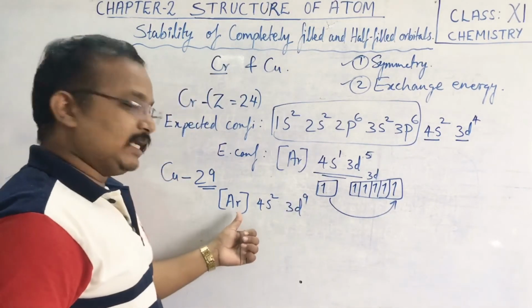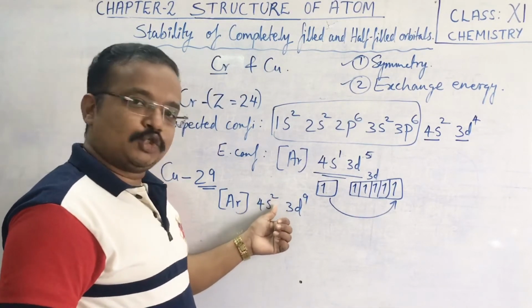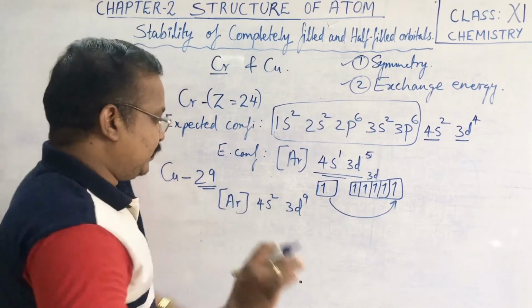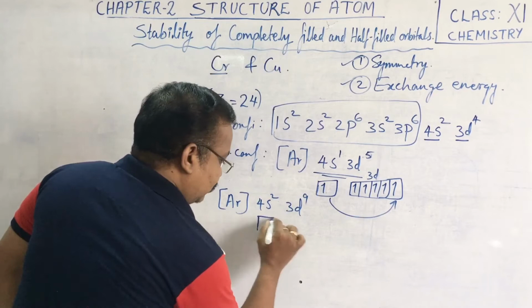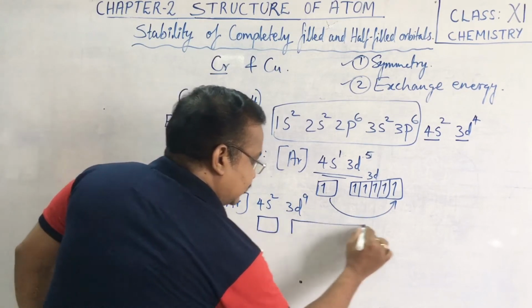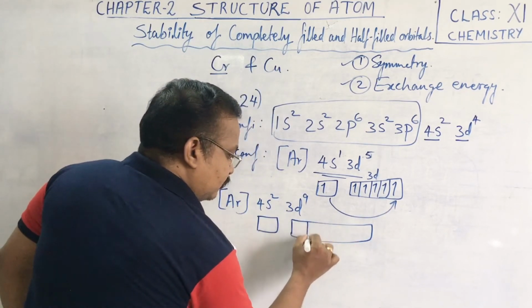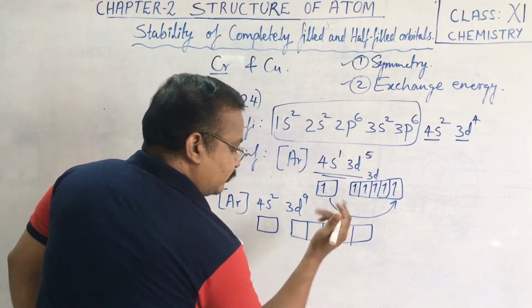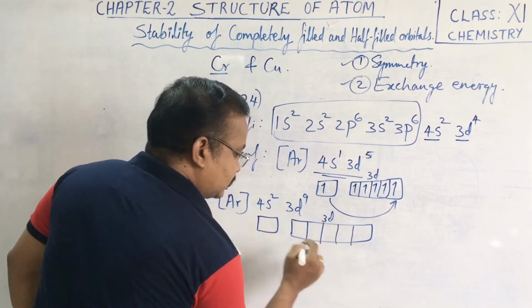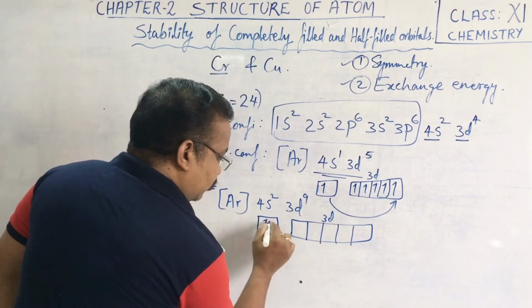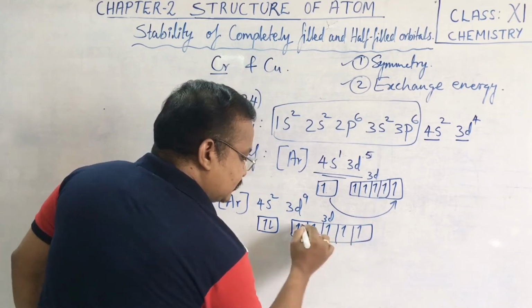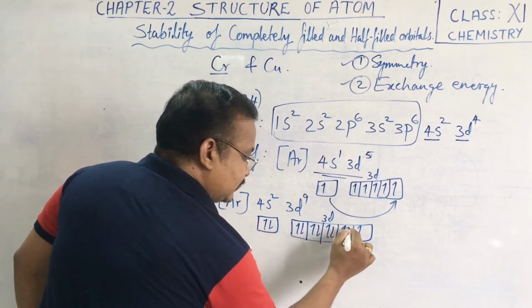Up to here 18 is completed, then plus 2 is 20, then 9, 29 is completed. So we expect 4s and 3d orbitals, with 1, 2, 3, 4, 5 orbitals of 3d, where this 4s2 and 1, 2, 3, 4, 5, 6, 7, 8, 9.